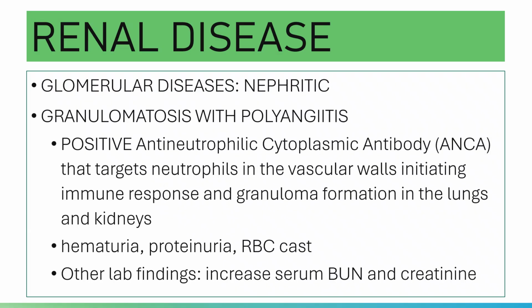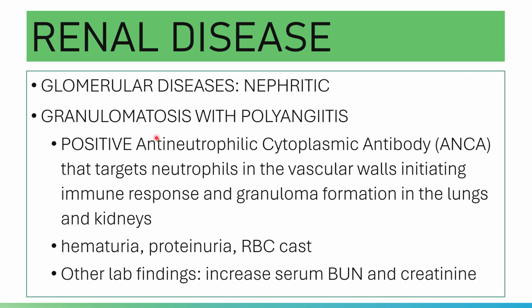And then you have your granulomatosis with polyangiitis. This one is formerly known as Wegener's granulomatosis.